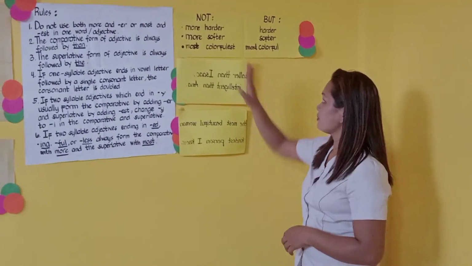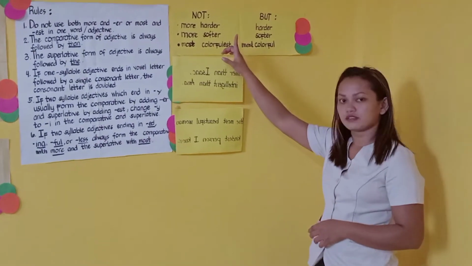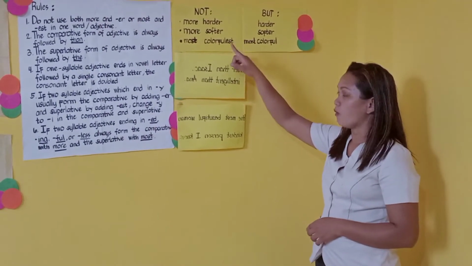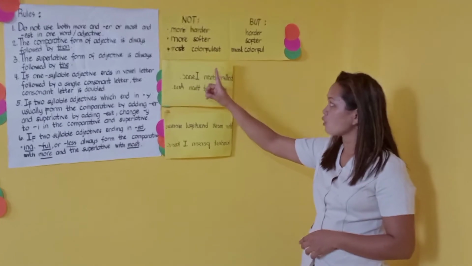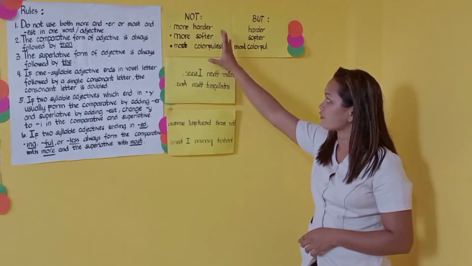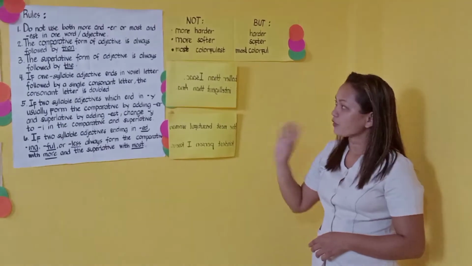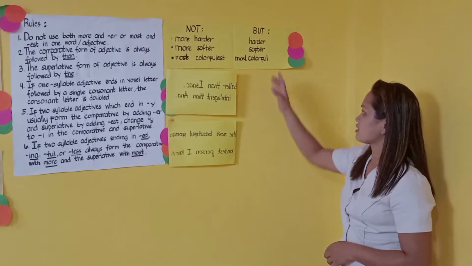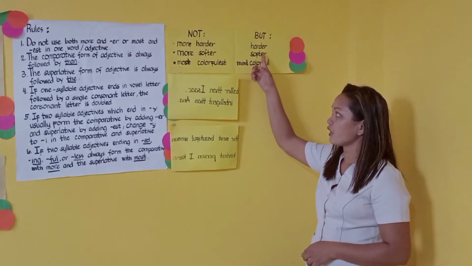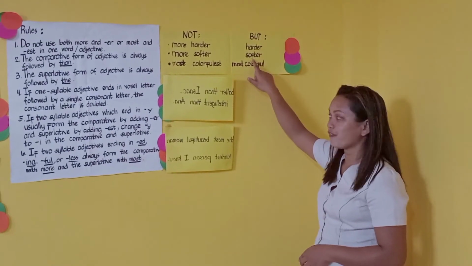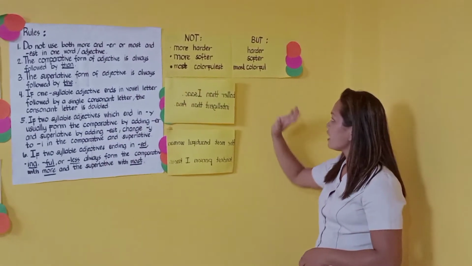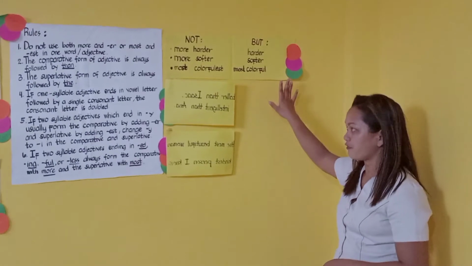Say for example, do not write more harder, more softer, and most colorfulest. Instead of writing more harder, the correct writing is harder. Never add more because it's already in a comparative form. Softer, not more softer, and most colorful.